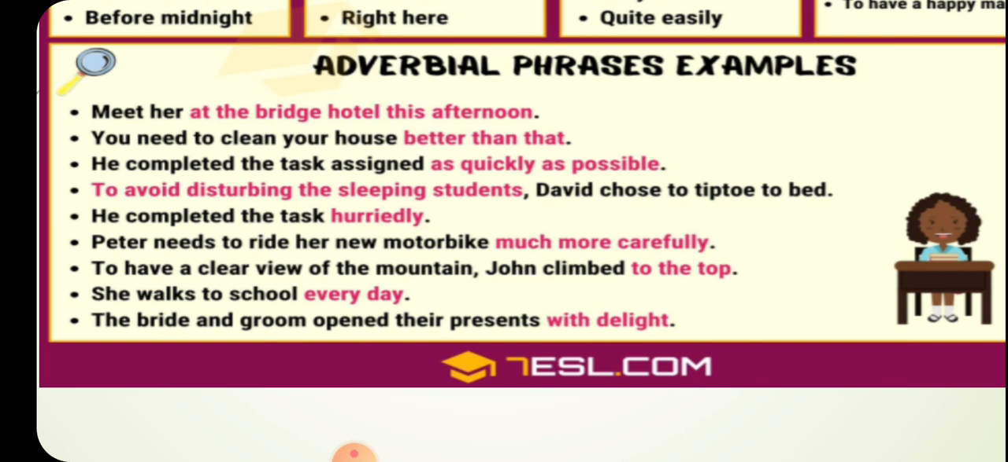Peter needs to ride her new motorbike much more carefully. To have a clear view of the mountain, John climbed to the top. She walks to school every day, answering when. The bride and groom opened their presents with delight. It's answering how.